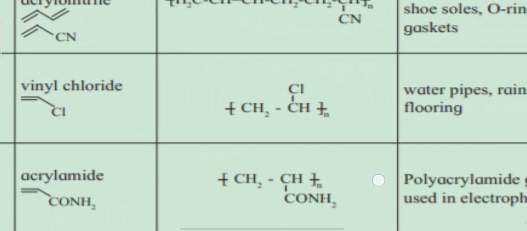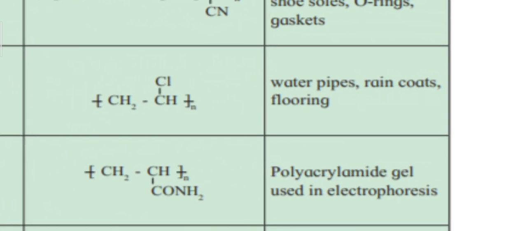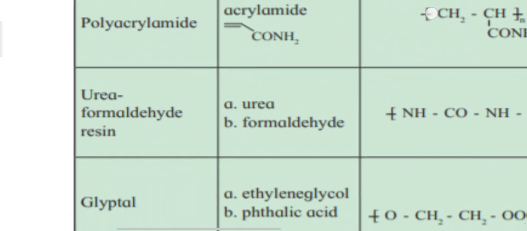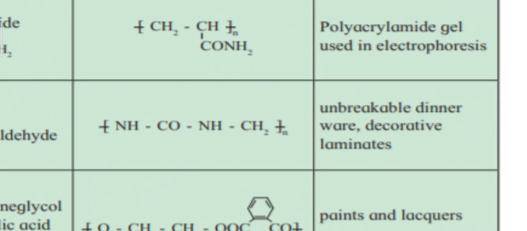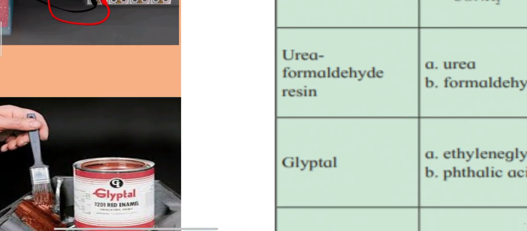Then by combination of reagents, we can get polyacrylamide gel, which is used in electrophoresis. Later on, urea formaldehyde resin. It is obtained from the combination of urea and formaldehyde. It is useful in unbreakable dinner sets, you may say melamine, decorative laminates or decorative articles.